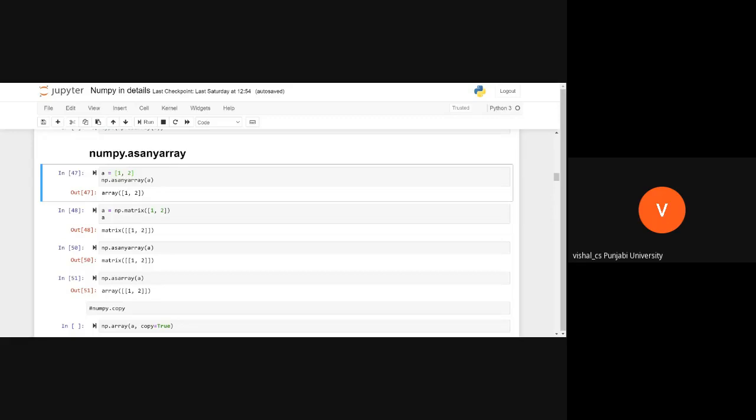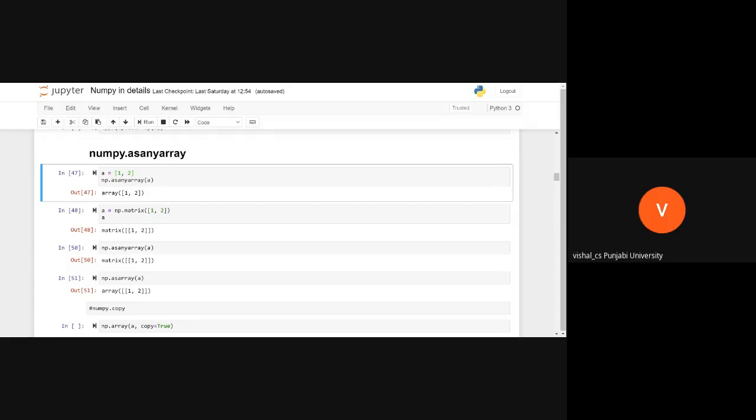Then what is asarray? I am asking the difference between numpy.asarray and numpy.asanyarray. Sir, asarray cannot take a matrix because it is a subclass of array, so it cannot convert that.